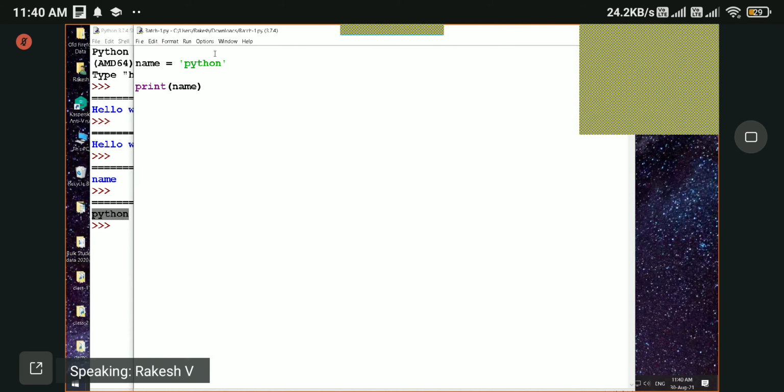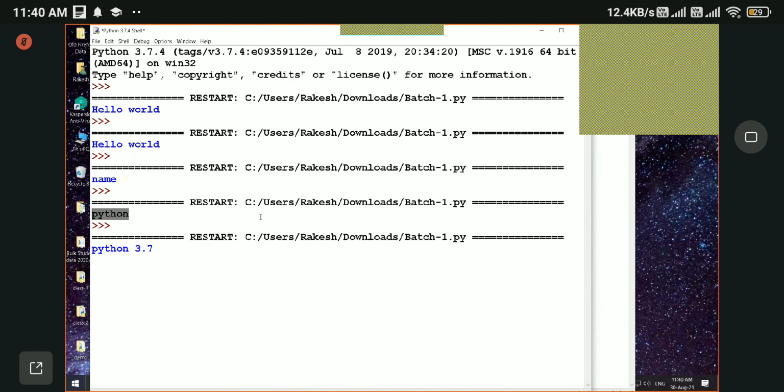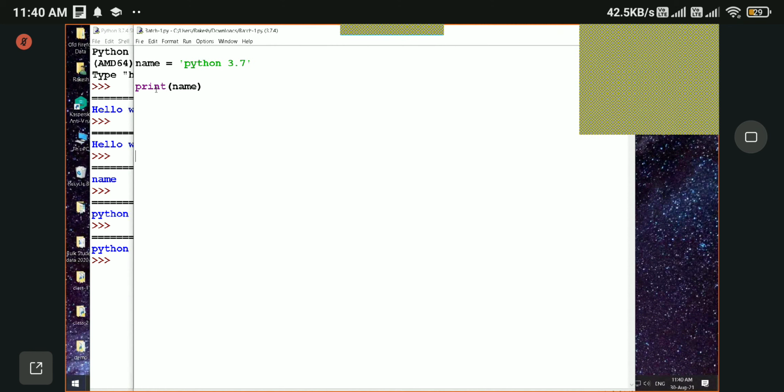So we were able to store this value in the name variable. Let's say 3.7. Let's save that and run it. See, Python 3.7 was stored in this variable, right? So what happens when we define a variable? This value will be stored in the computer's memory.